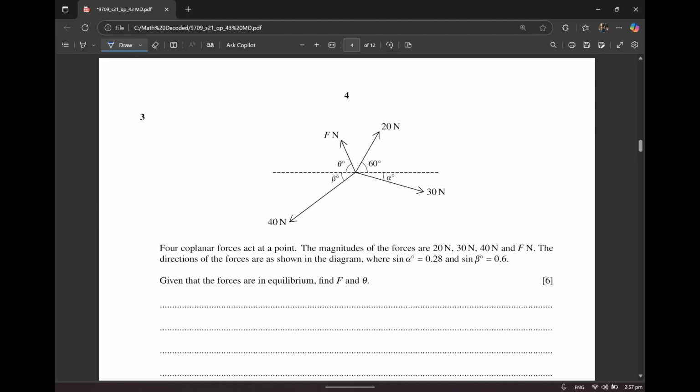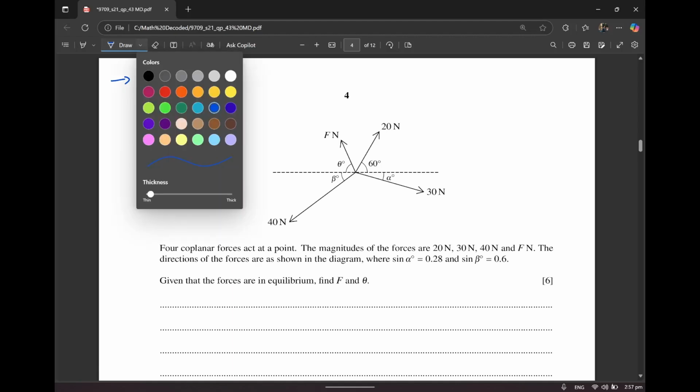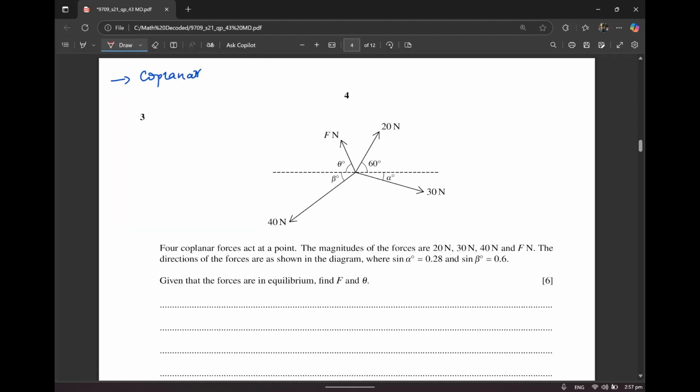All right, moving on to question number 3. This is a question about coplanar forces. And in this question, the main trick is drawing your own diagram, because it's going to help you solve the question, as you're going to be breaking down the components of every force. I'm going to be using a different color for every force, so it's easier for you to understand.